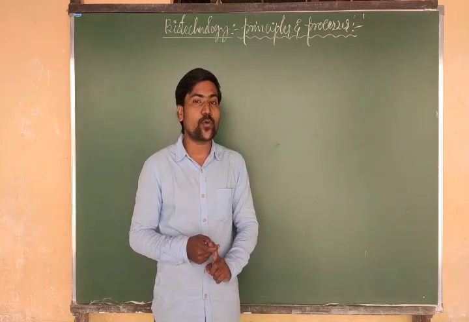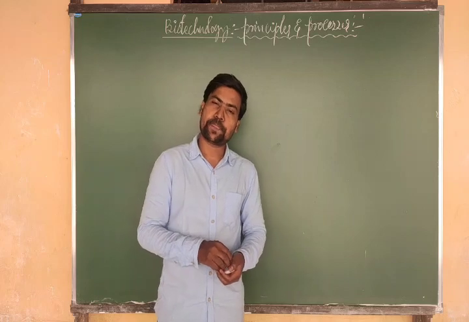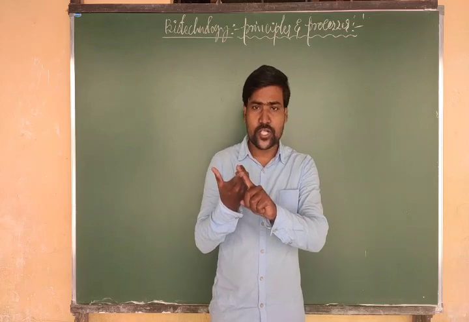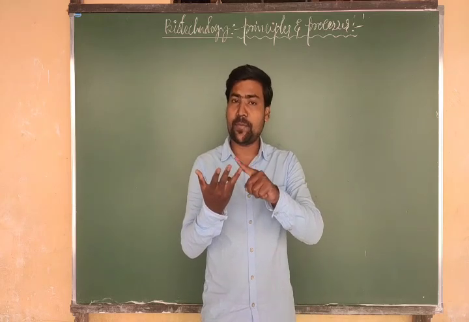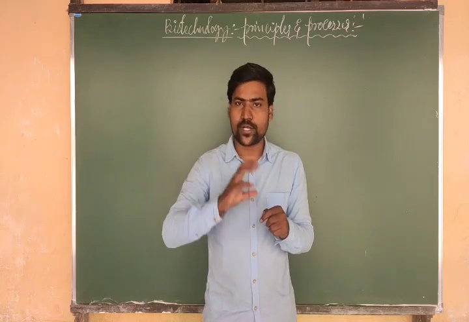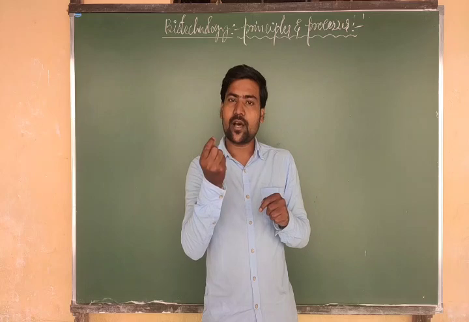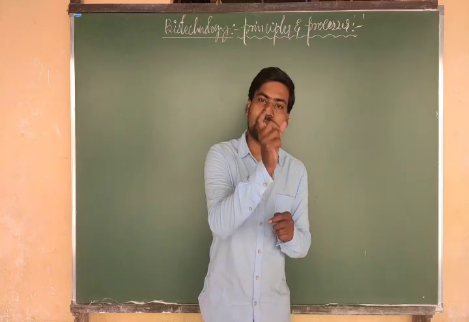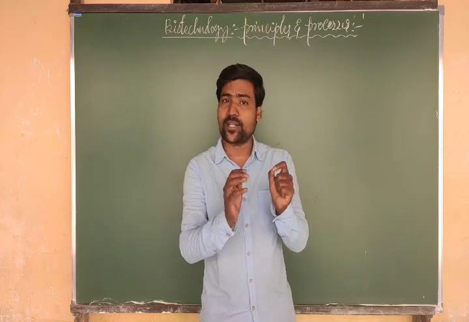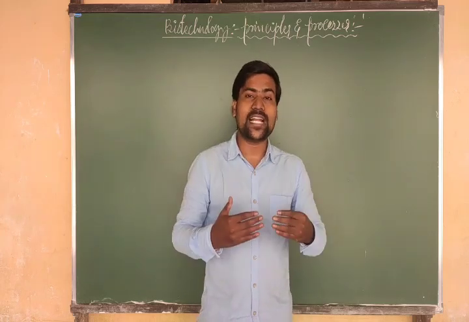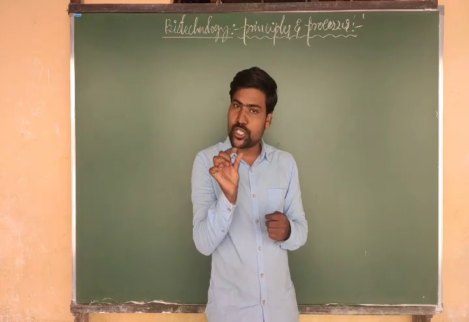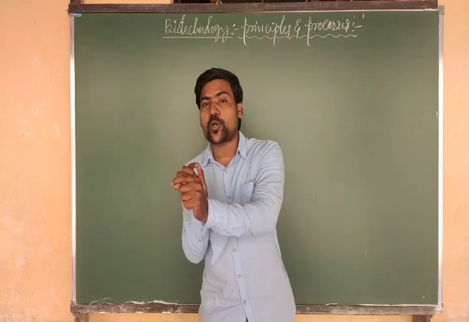So what is that recombinant protein? Say for example, I need a product. Product means it may be an enzyme, it may be a hormone, it may be a pigment, it may be an antibiotic, whatever it is. So I need some products, and those products are produced from some special cells. But the thing is, we want to produce that product in a large quantity. To do that, we have to take out the gene which is responsible for production of that product.